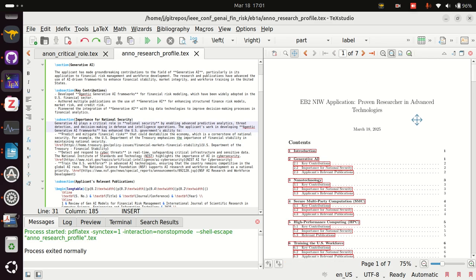In EB2 NIW we'll have a section on how this is of national importance, and in EB1A our focus would be how we are among the top people who are working in this field.